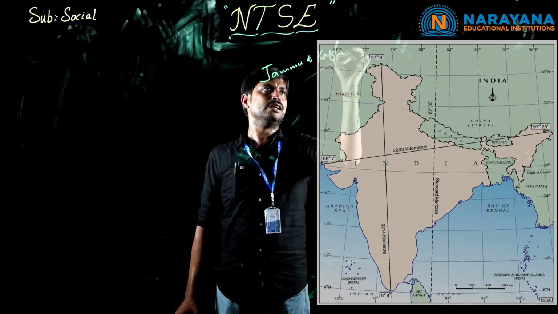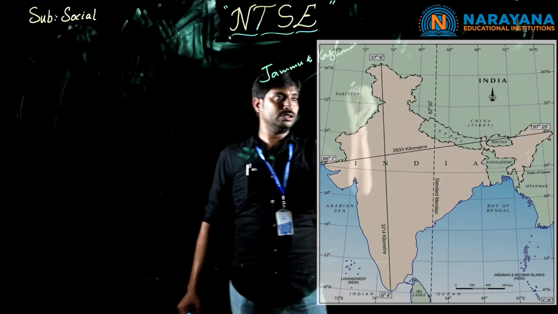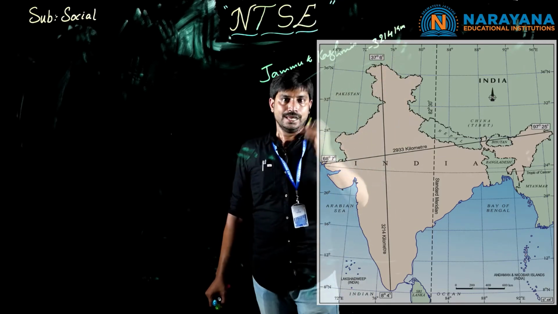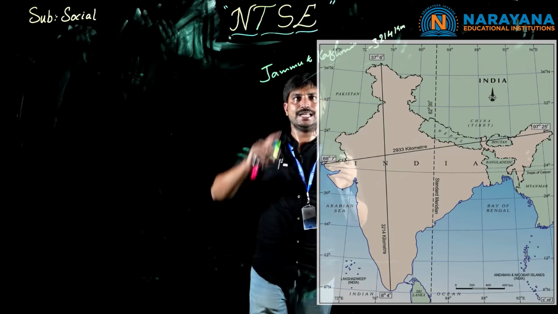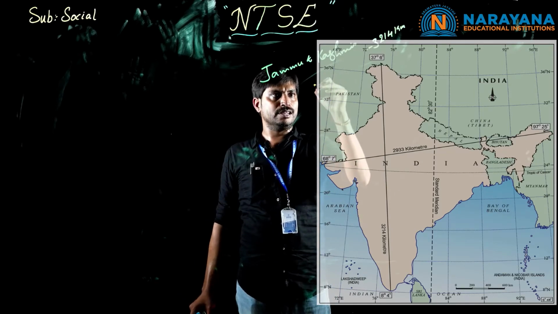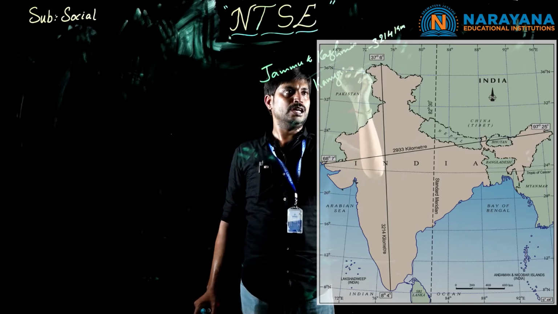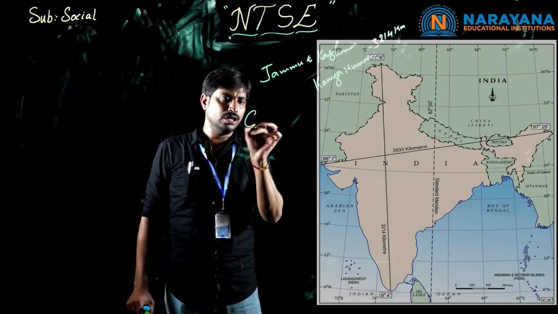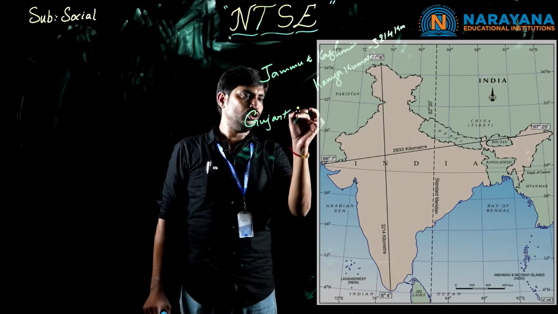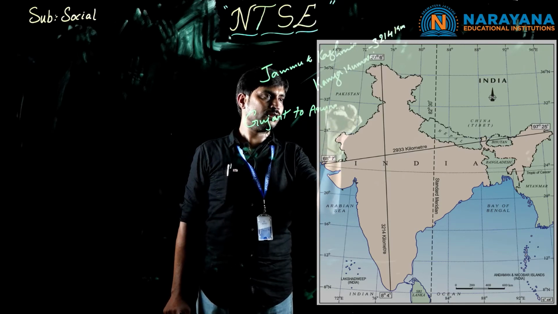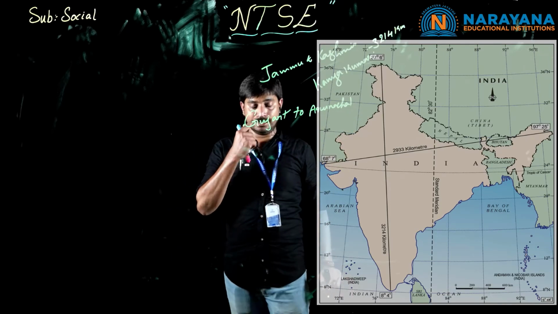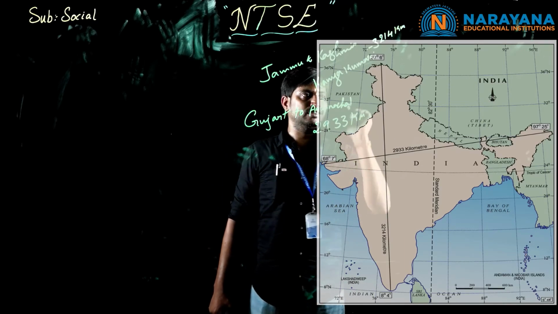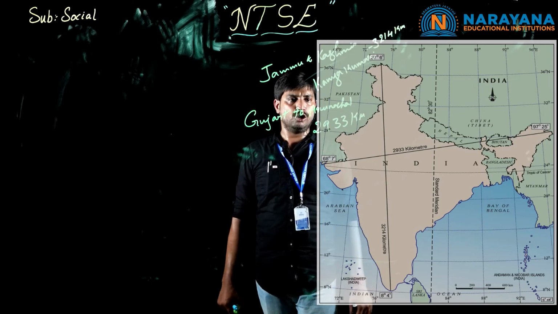From Jammu and Kashmir to the southern part, Kanyakumari, the distance is about 3214 kilometers, whereas from Gujarat to Arunachal Pradesh, the distance is about 2933 kilometers.